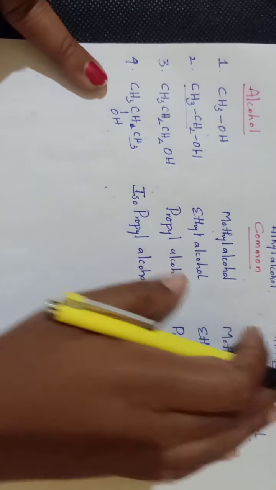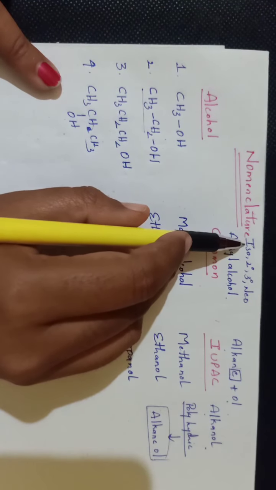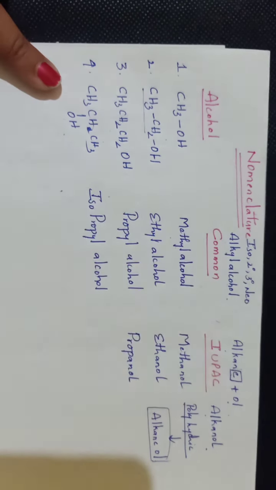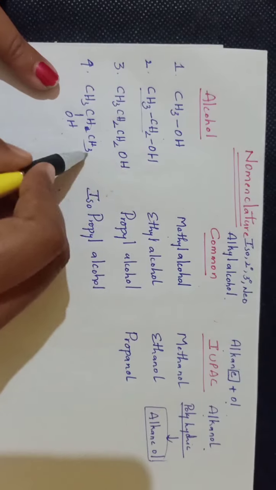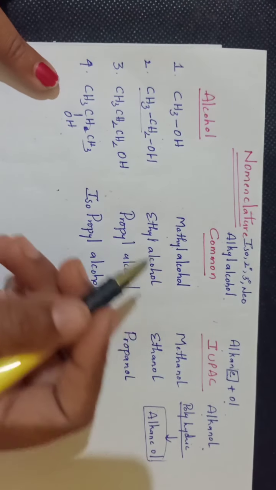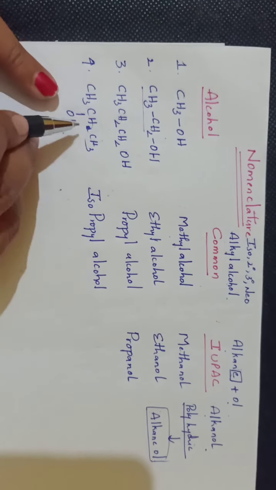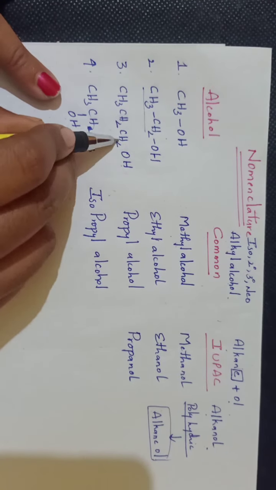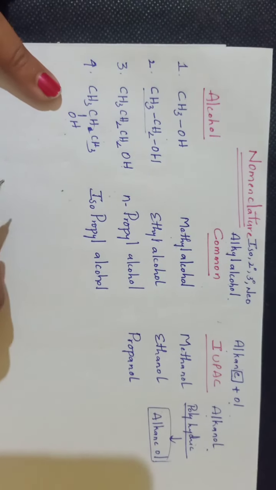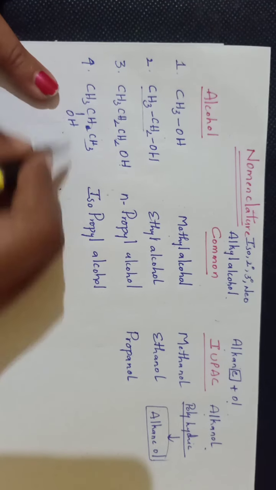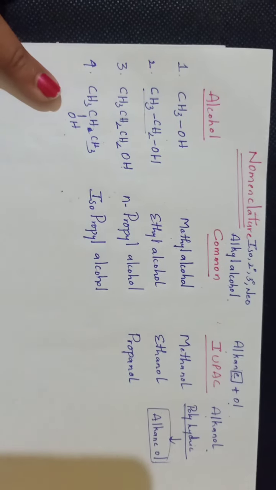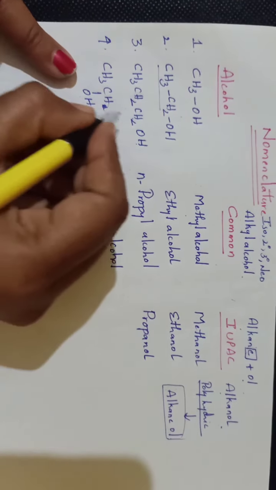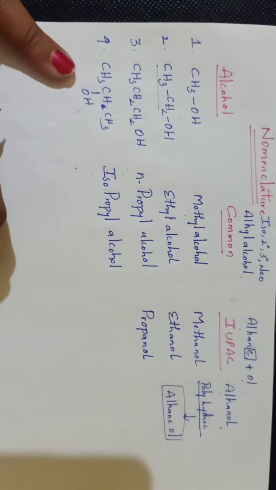Just now I have told you, if isomers are present, they are indicated or differentiated by using the letters iso, secondary, tertiary, neo and so on. Here these two are said to be isomers because of having the same molecular formula but differing in their structures. Here the position of the OH group is different. Here it is located at first carbon, so it is n-propyl alcohol, but here it is located on second carbon, so it is called isopropyl alcohol. Understand?